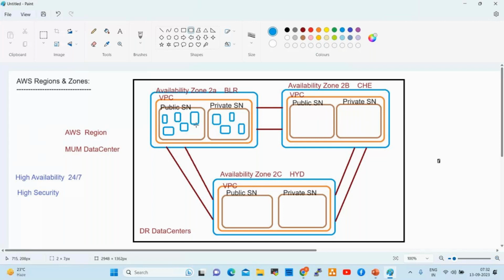So in real-time projects, we use Outlook, communicators, leave management system applications, time card entries, time sheets, meaning our attendance. Those applications will be hosted in the private subnet, on private servers. Company websites and job portals are hosted on the public servers. Public servers we can access through the internet, private servers we can access through the intranet.